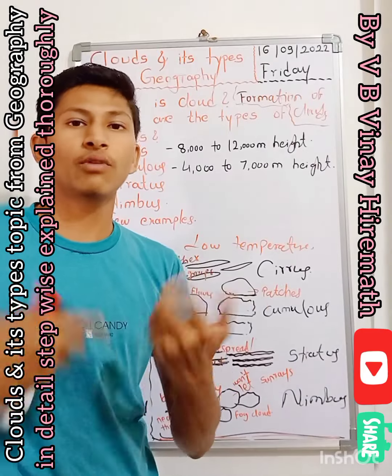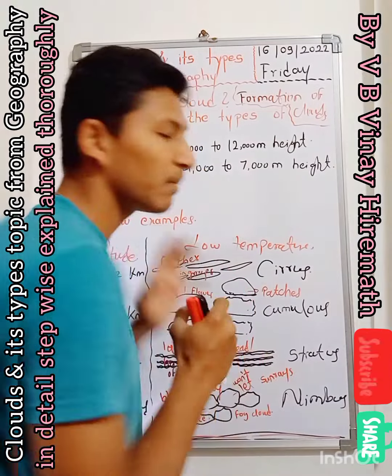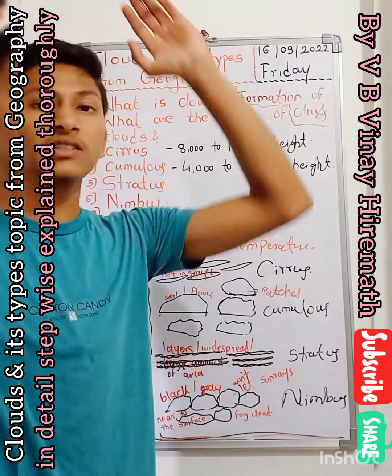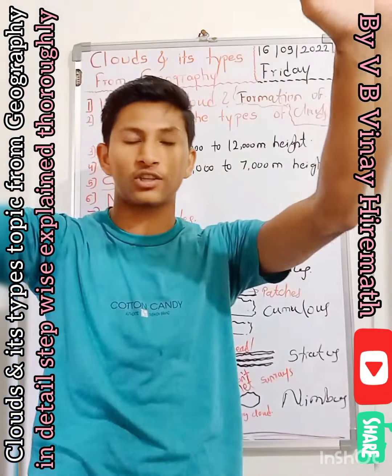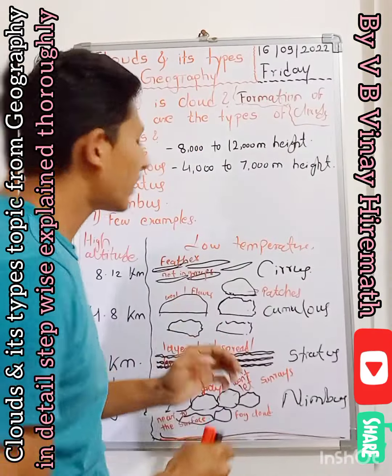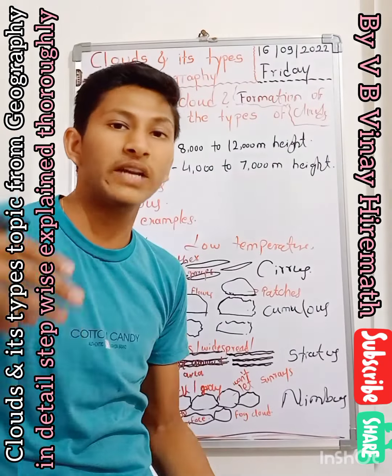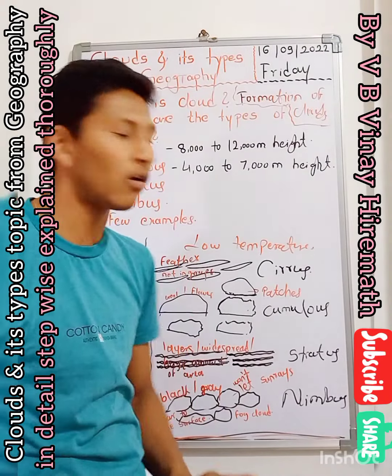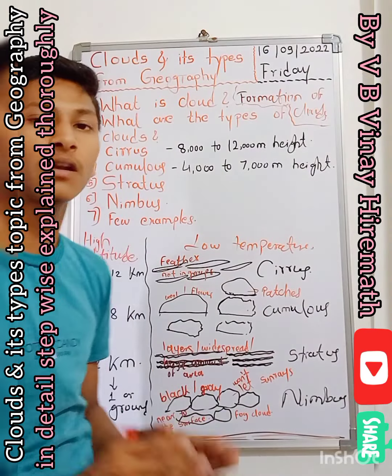I think you have observed fog clouds. Fog clouds are also like nimbus clouds, which means you can touch the fog. Normally you can touch them, because fog clouds are clouds that touch the earth. That's what we call fog cloud, and sometimes you can touch the nimbus clouds also.